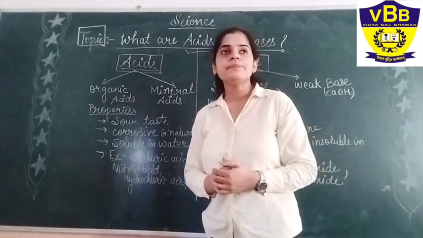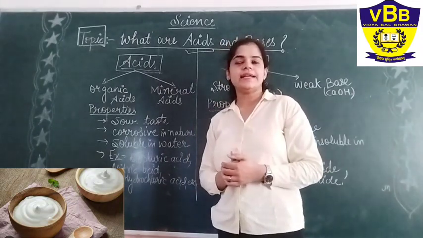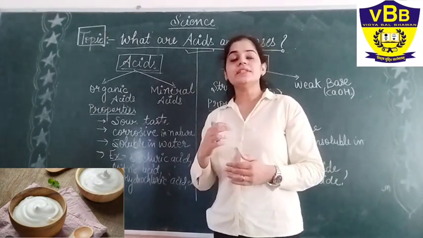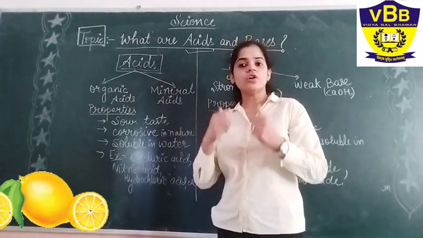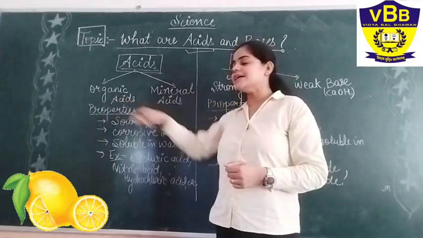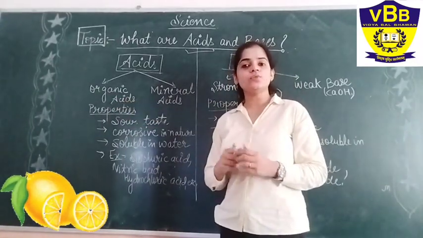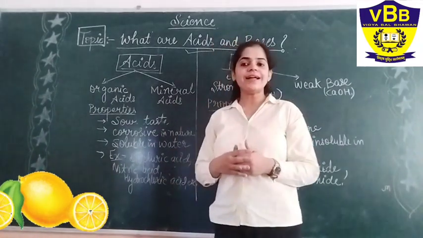For example, the curd, you must have eaten the curd. The curd contains lactic acid, as well as citrus fruits like the lemon, those contain the citric acid that you are obtaining, and that is actually very good for your health. So those are the organic acids that you are consuming in our day-to-day life to keep yourself healthy.